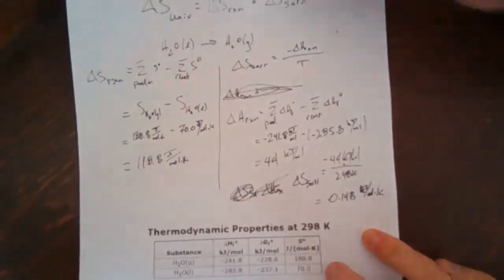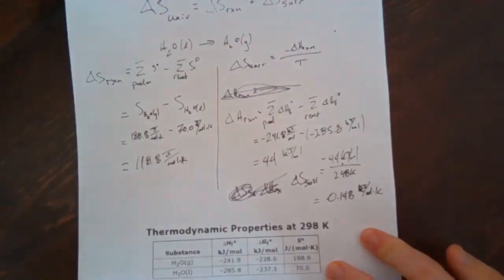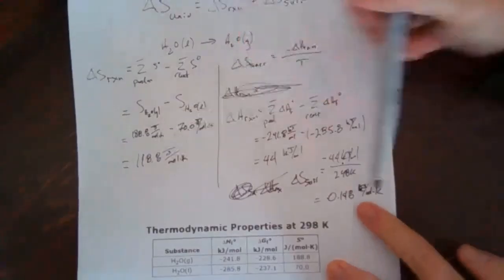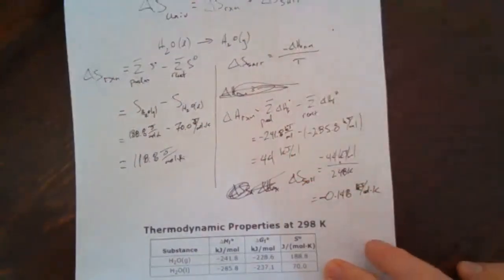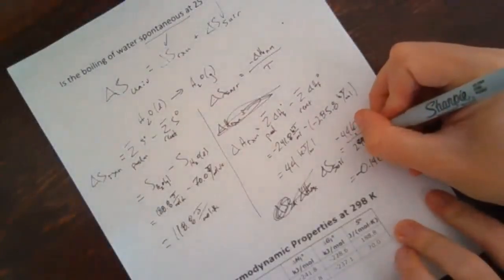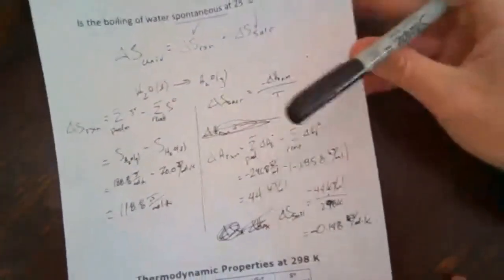So we were trying to calculate delta S universe. We had delta S of reaction and delta S of surroundings as the two components. We can calculate each of those based off reference information, and then add them together. There should be a negative sign mark, clearly. It should be 298. That kind of looks like a 4. A little bit sloppy, trying to go too fast.